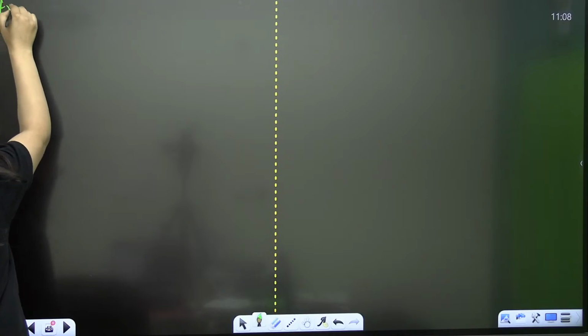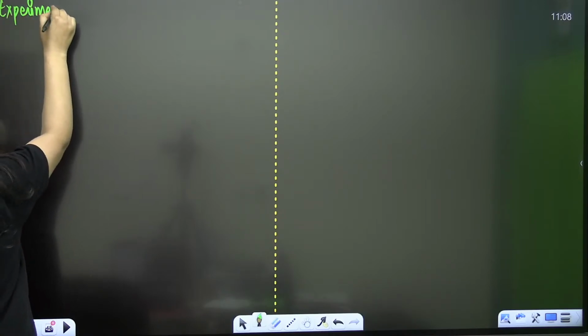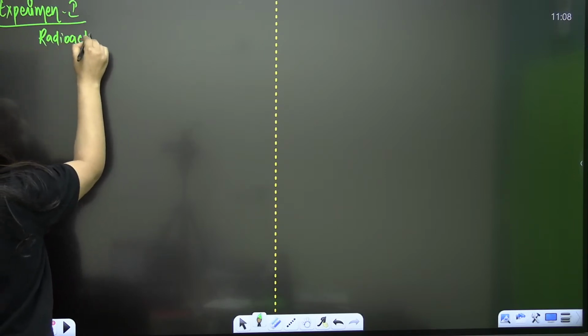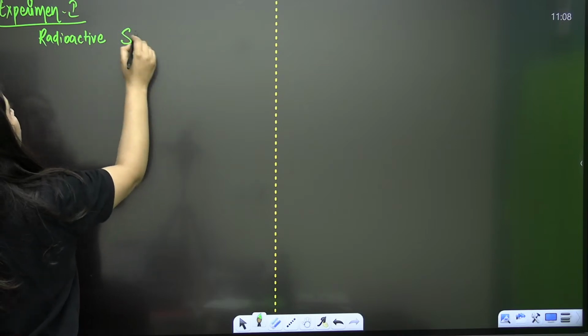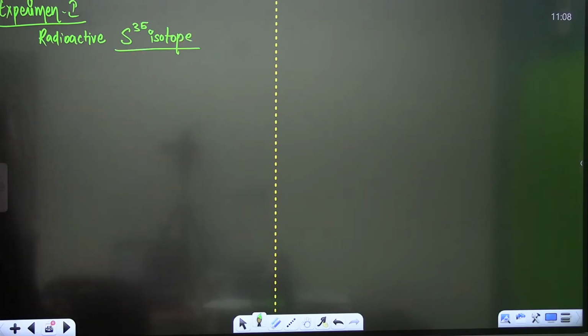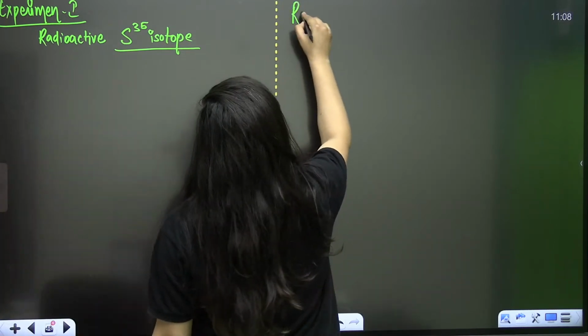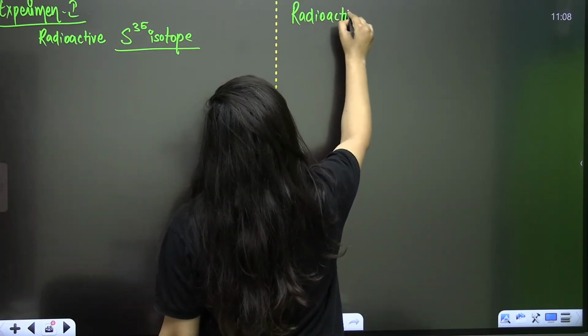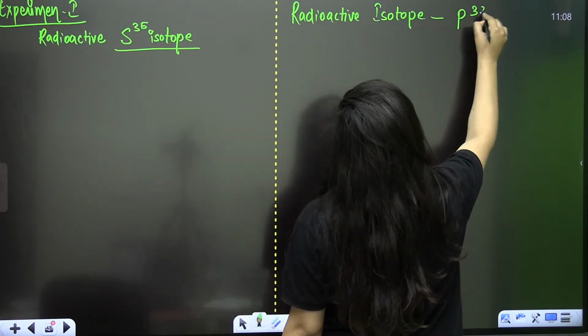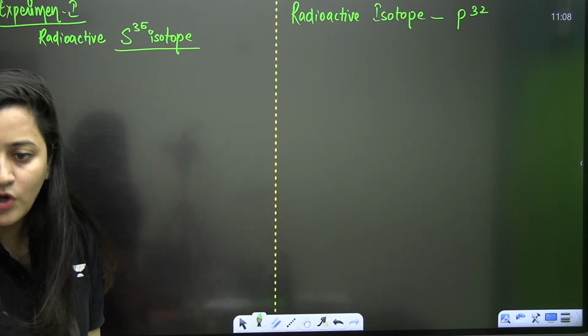In experiment number 1, they used radioactive sulfur, S35 isotope. And in experiment number 2, they also used a radioactive isotope, but it was P32.